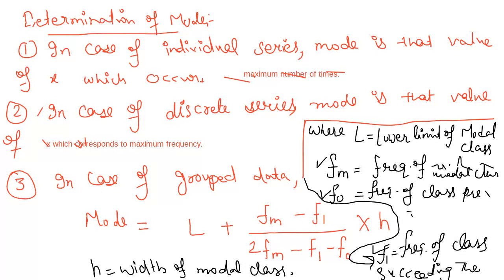Ashutosh, do you know about the formula? F naught is the frequency of the class preceding the modal class.